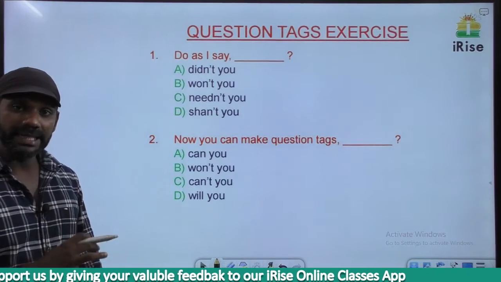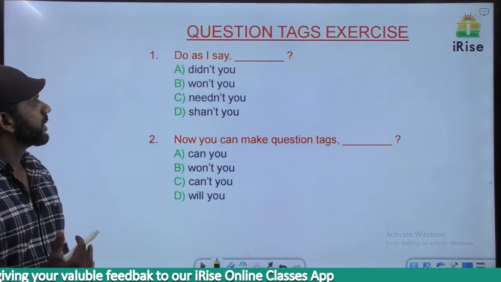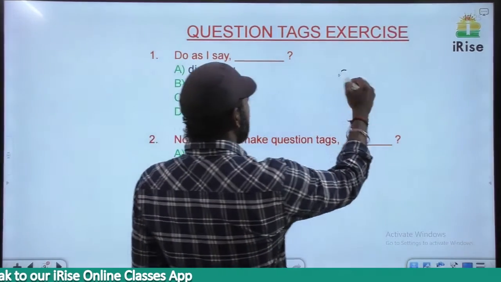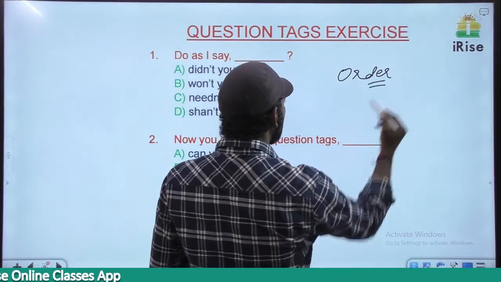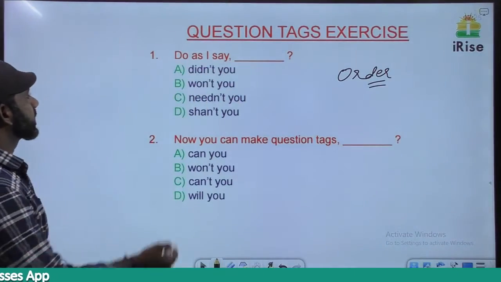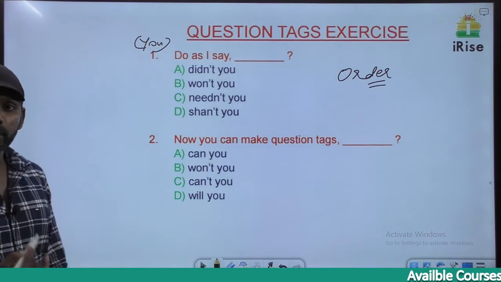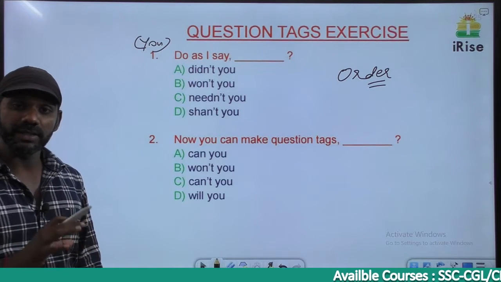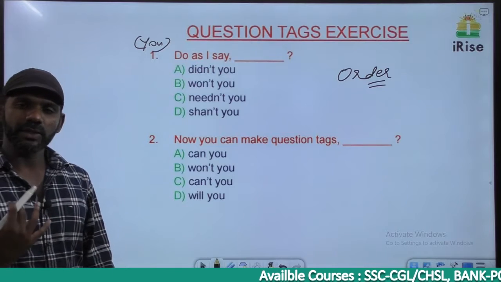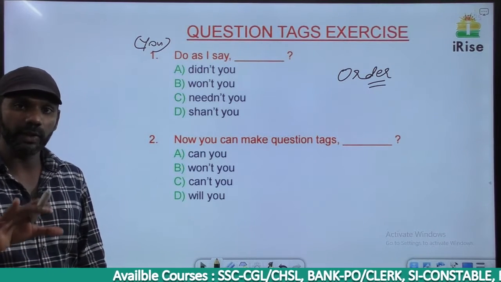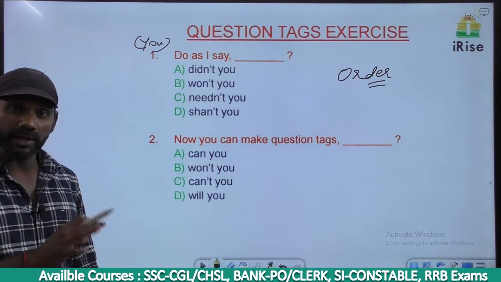Come to the first one. Understand the meaning of the statement. Do as I say, this is an order. Do as I say is an order, and do is the same as you do. Do as I say means you do as I say. The subject here is you, which is understood. There's no need for me to look at you and say you do as I say. I can just say do as I say. The subject is you, understood.